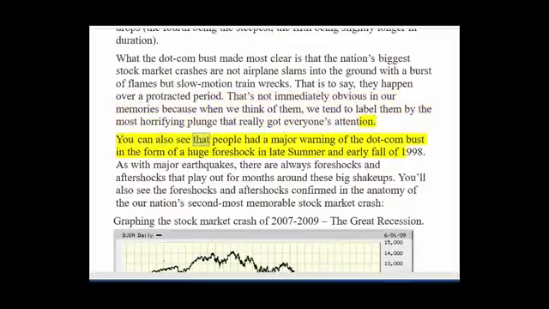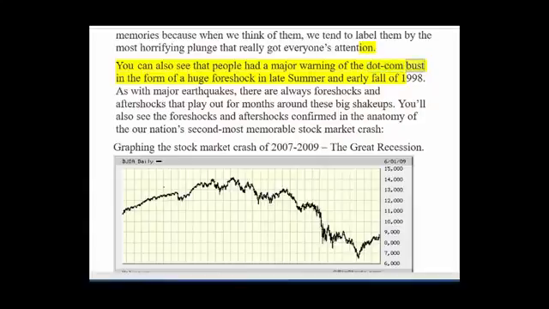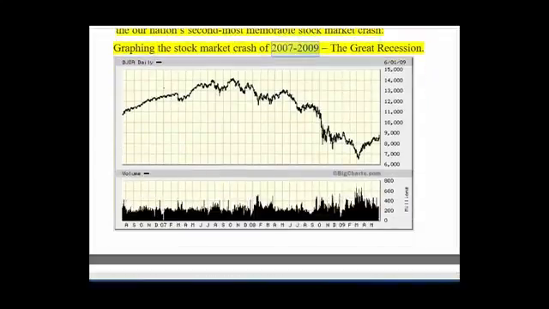You can also see that people had a major warning of the dot-com bust in the form of a huge foreshock in late summer and early fall of 1998. As with major earthquakes, there are always foreshocks and aftershocks that play out for months around these big shakeups. You'll also see the foreshocks and aftershocks confirmed in the anatomy of our nation's second most memorable stock market crash, the stock market crash of 2007 to 2009, the Great Recession.